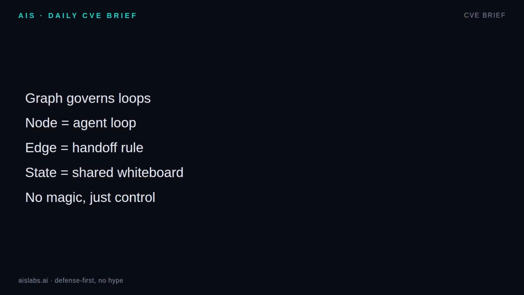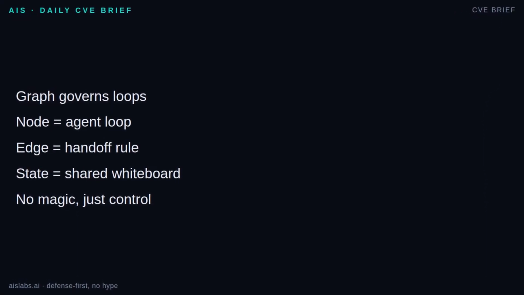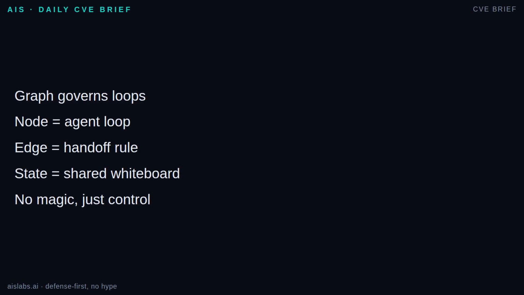The pattern is simple. An agent graph is nodes, edges, and shared state. A node is an agent loop, not a prompt blob, not a personality, a loop with its own goal, tools, verifier, budget, and stop condition. An edge is a handoff rule. It says when work may move from one node to another and what condition must be true first. Shared state is the one whiteboard every node reads and writes. Your normal loop is already a graph, one node pointing back at itself until done. A multi-node graph does not replace loop discipline. It governs multiple loops so they do not step on each other.